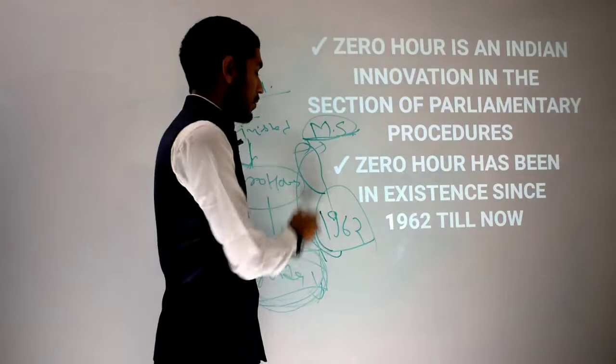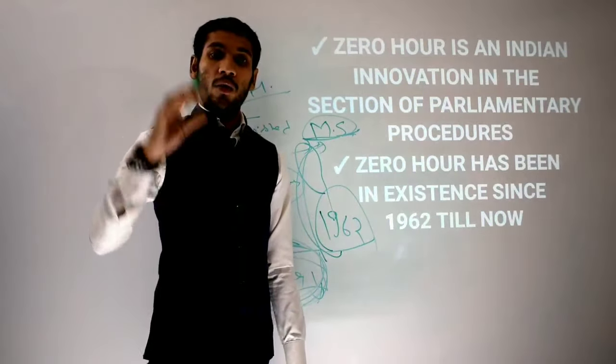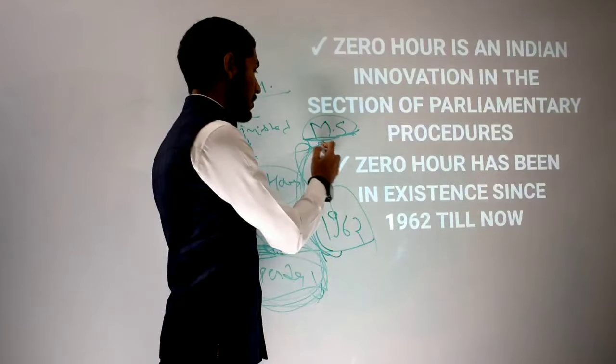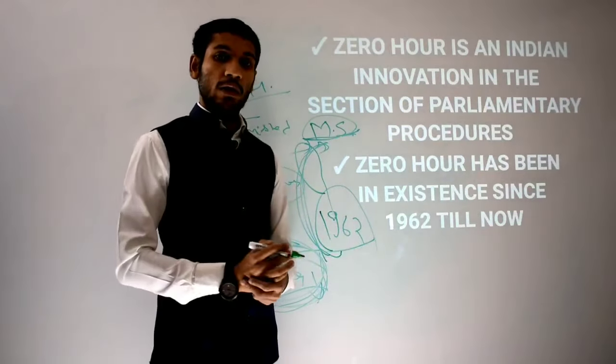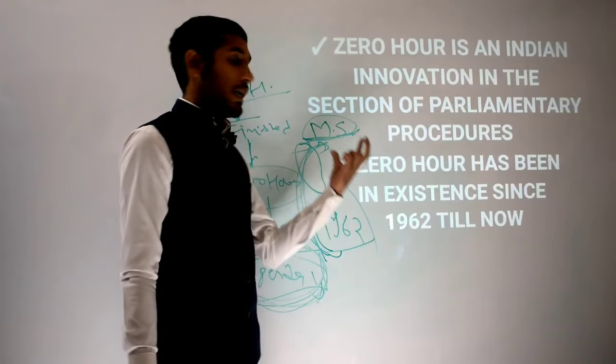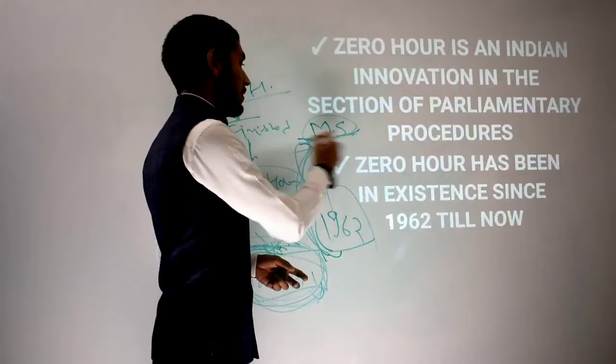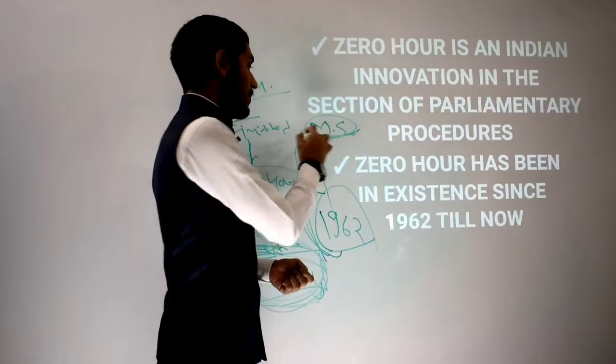See how important this is, that your representatives are not allowed to question the government. This was discussed a lot.